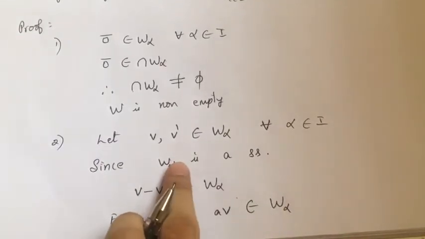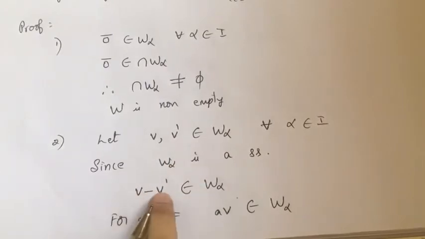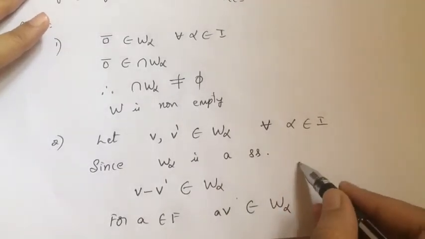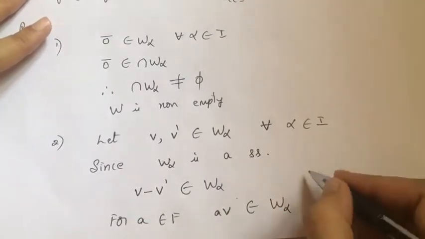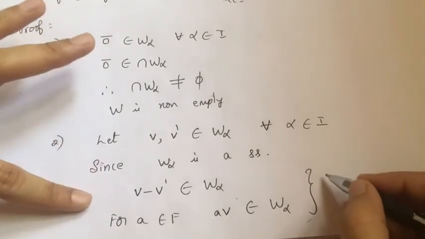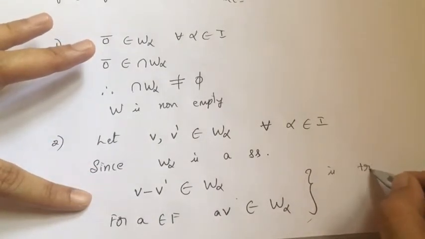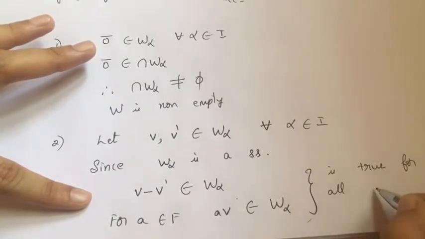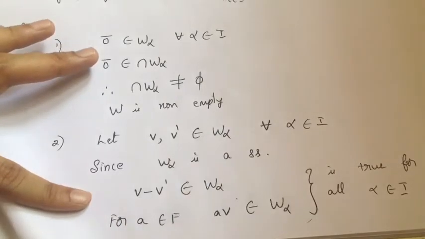Since I know W alpha is a subspace, so vector addition and scalar multiplication is true. And this thing is true for all alpha belonging to I, since each W alpha is a subspace.